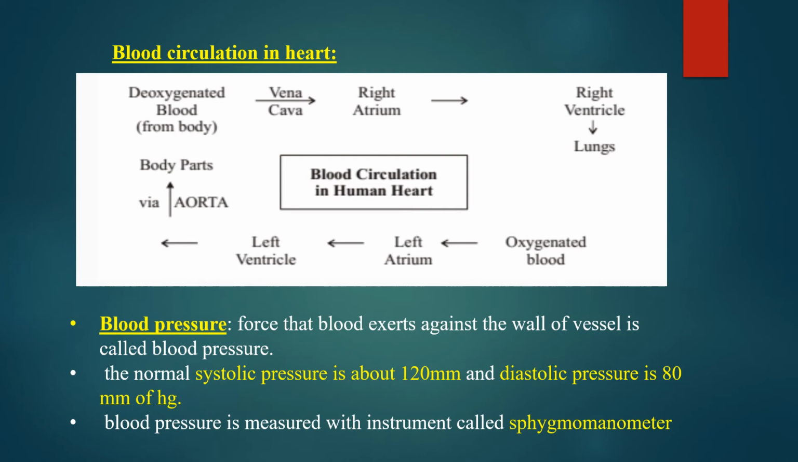You have observed that most people talk about blood pressure. Do you know what blood pressure is? Now we will know what blood pressure is. Blood pressure means the force that blood exerts against the wall of the vessel. The normal systolic pressure is about 120 mm of mercury and diastolic pressure is 80 mm of mercury. The instrument used to measure blood pressure is called sphygmomanometer.